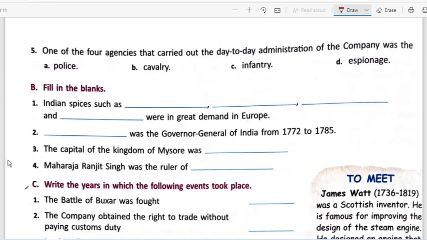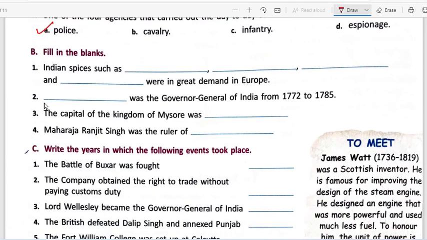Okay, now question number 5. One of the 4 agencies that carried out the day-to-day administration of the company was the police. None of the other options are discussed in our chapter, so they are totally irrelevant. So the answer would be A. Okay, now starting with part B, fill in the blanks.